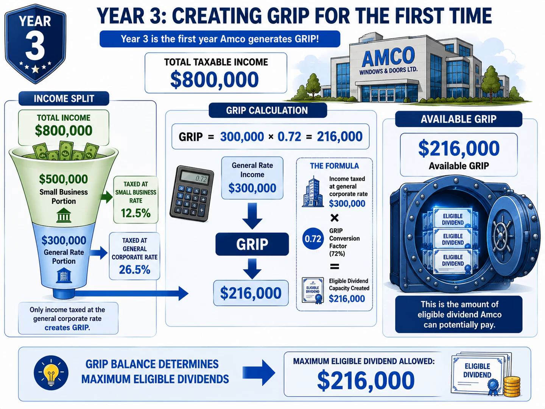So the main takeaway here is simple. Only income taxed at the general corporate rate creates GRIP. Amco generated $300,000 of general rate income. Applying the 0.72 conversion factor created a GRIP balance of $216,000. And that $216,000 now represents the corporation's maximum eligible dividend capacity. In the next slide, we'll see how Frank and Enzo can use this GRIP balance for dividend planning, and what happens if they accidentally exceed it.